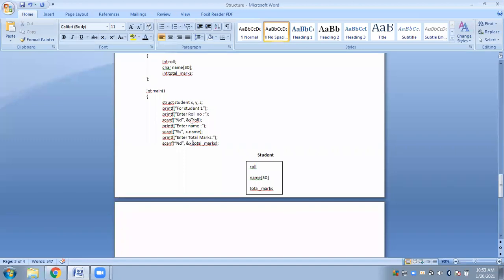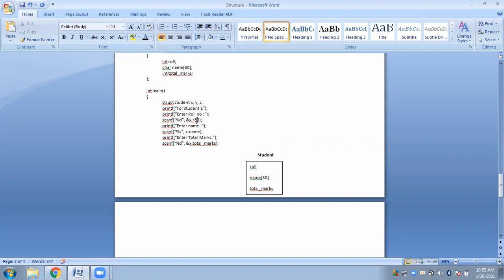Okay, so this is another operator which we call the dot operator. So what is this dot operator? The dot operator is used to access the data members using the structure variables. So whichever structure variable you are maintaining the record in, you have to make use of the dot operator to be able to access those members. Is it clear?